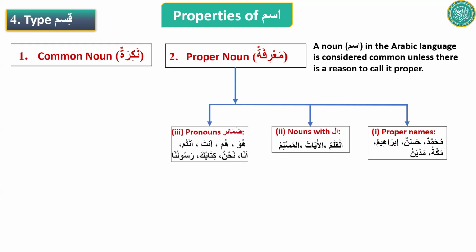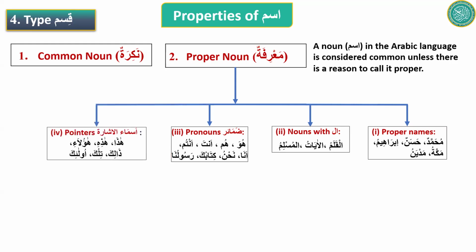Oh, excuse me. All the pronouns, detached or attached. Huwa, hum, anta, antum, ana, nahnu, or kitabuka. This ka is proper noun. This na here in Rasuluna is proper. So all the pronouns, doesn't matter if they're attached or detached, they are proper.